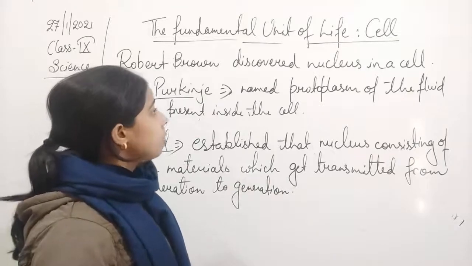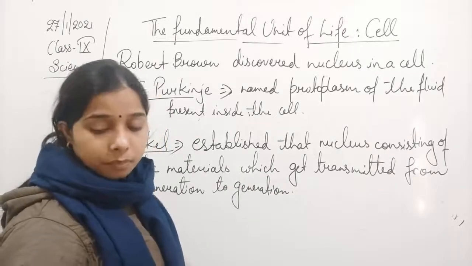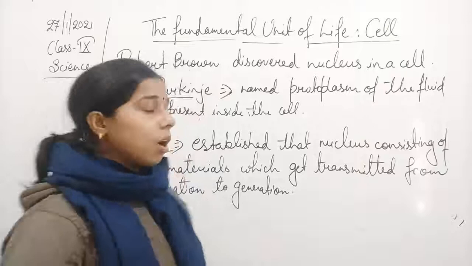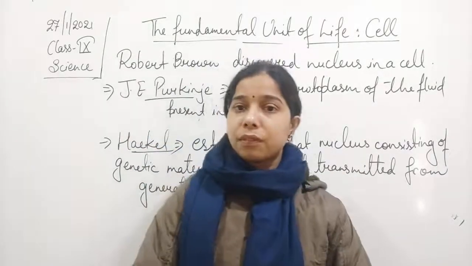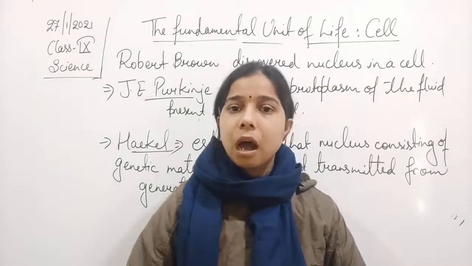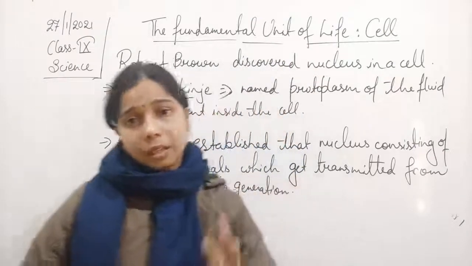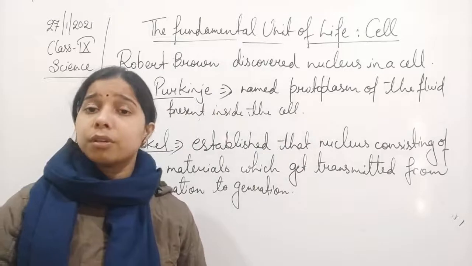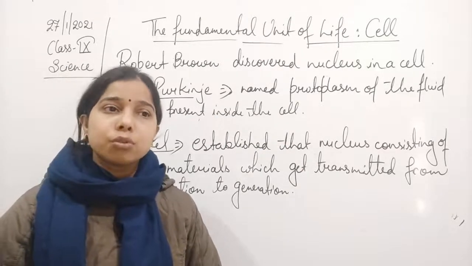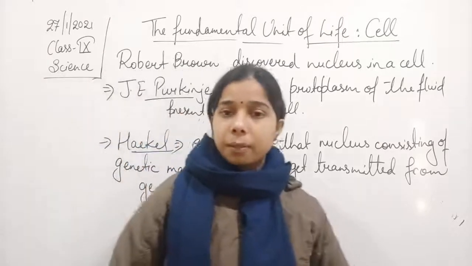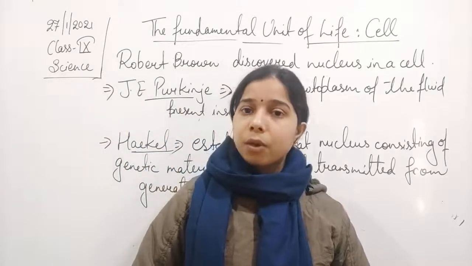This was about J. Purkinje. This was about Haeckel. Okay, then J. Purkinje and Robert Brown. Let me remind you again what we have studied. The first thing, the discovery of the cell, how all these things got discovered. There is a lot more, students, that you are going to study in the higher class, in class 11th. Till then you should know that the term cell was given by Robert Hooke.